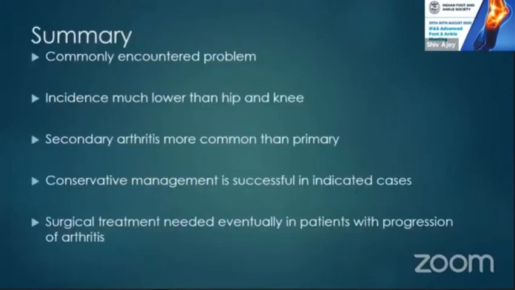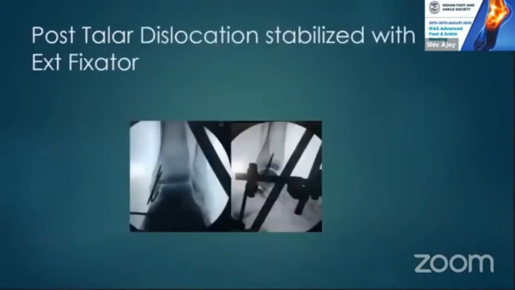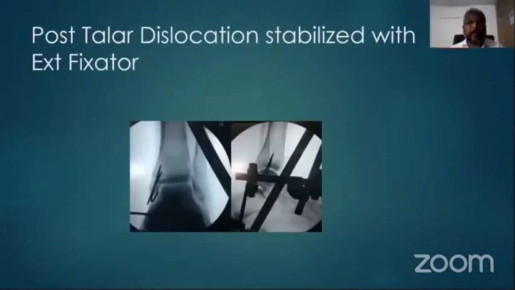Coming to the summary: a commonly encountered problem, with incidence much lower than the hip and knee joint. Secondary arthritis is more common than primary. Conservative management is successful in indicated patients. Surgical treatment is needed eventually in patients with progression of the arthritis. So these are the surgeries we do for arthritis of the ankle.